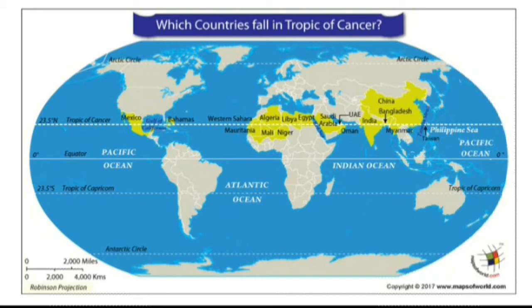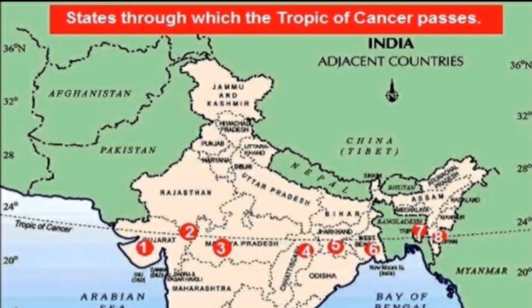In many competitive exams, a question comes, name the states through which the Tropic of Cancer passes. So the answer of this is, the first state is Gujarat, second one is Rajasthan, third is Madhya Pradesh, fourth is Chhattisgarh, fifth is Jharkhand, sixth is West Bengal, seventh is Tripura and eighth is Mizoram.